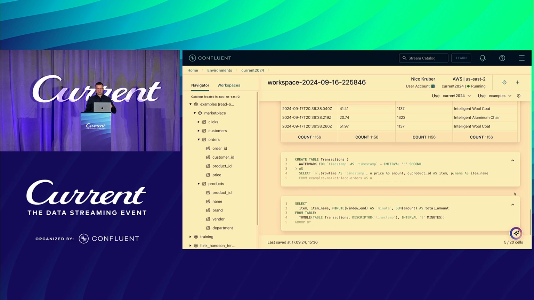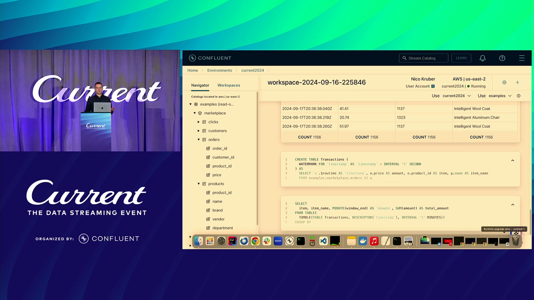Now, sometimes, if I do this exploratory search or research into my data, I just want to show things in the UI like this one. But oftentimes, after you've done this research, after you explored your data set, you want to bake this into a real application. In a real application, you don't want to show it on your screen, but you want to produce the data into a topic that is then read from somewhere else or shown in a dashboard.